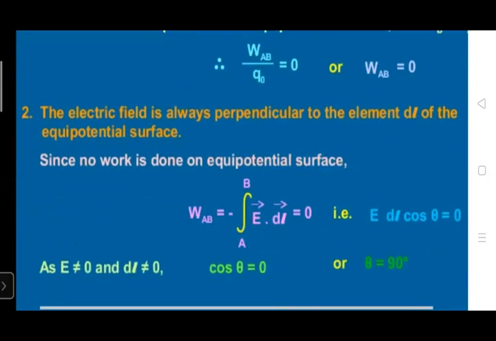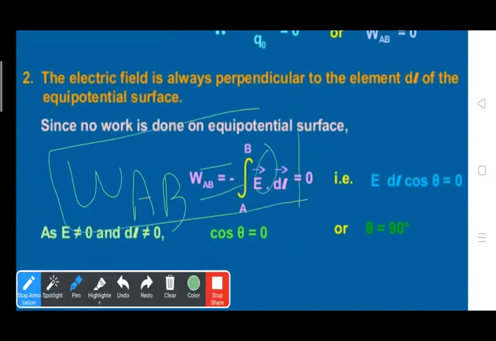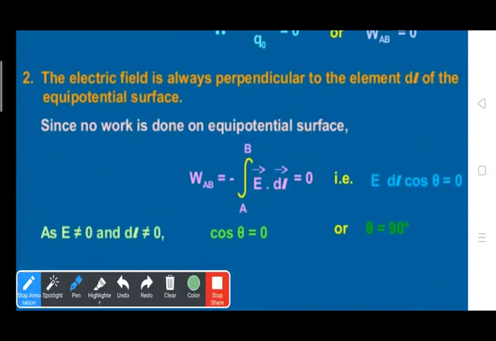The second property is that the electric field is always perpendicular to the element dl of the equipotential surface. That means this is the equipotential surface here, and these are electric field lines.